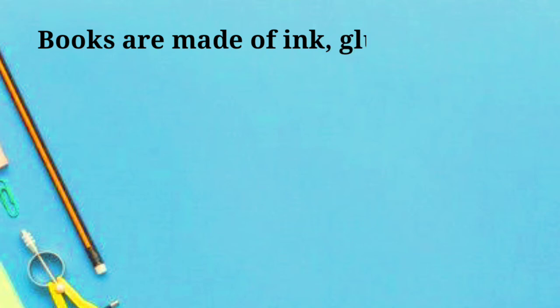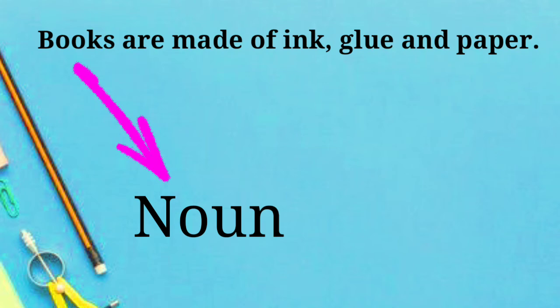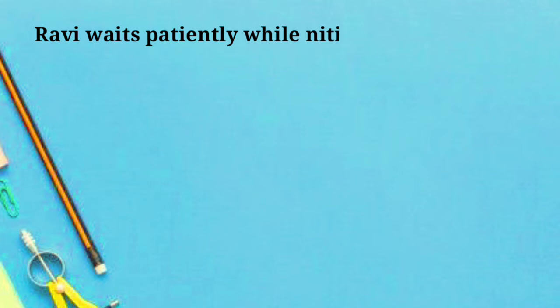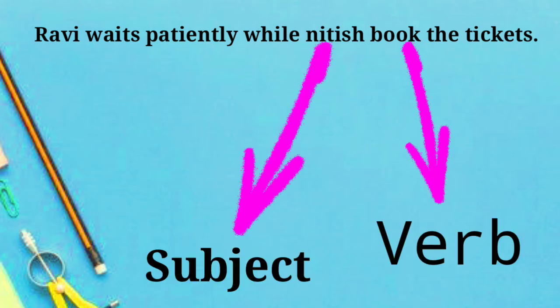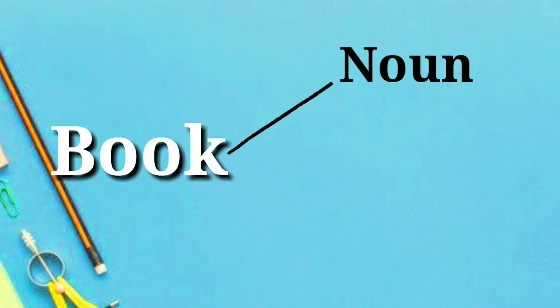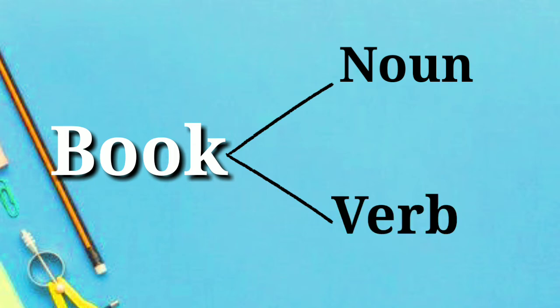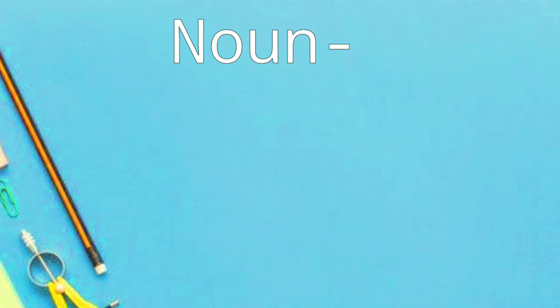Books are made of ink, glue, and paper. Here, books is a noun, the subject of the sentence. In the next example, Ravi waits patiently while Nitish booked the tickets. In this sentence, book is a verb and its subject is Nitish. As we can see in these examples, in the first sentence, book is a noun, and in the second sentence, book is a verb. That's why it is very important to know about all the parts of speech and their usage. Let's begin with the noun.